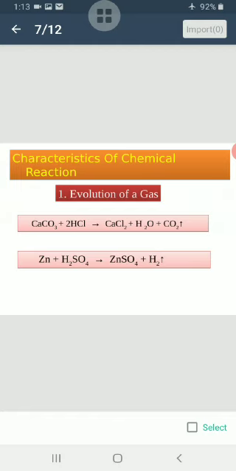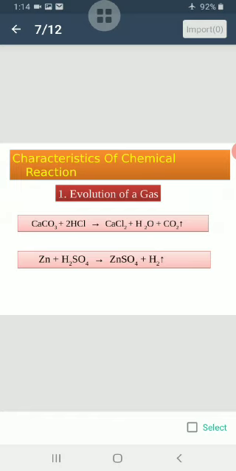A gas may evolve during a chemical reaction if one of the reactants is a liquid or in solution form. Evolution of gas is confirmed by the appearance of bubbling in the liquid. The gas can be identified by testing it.